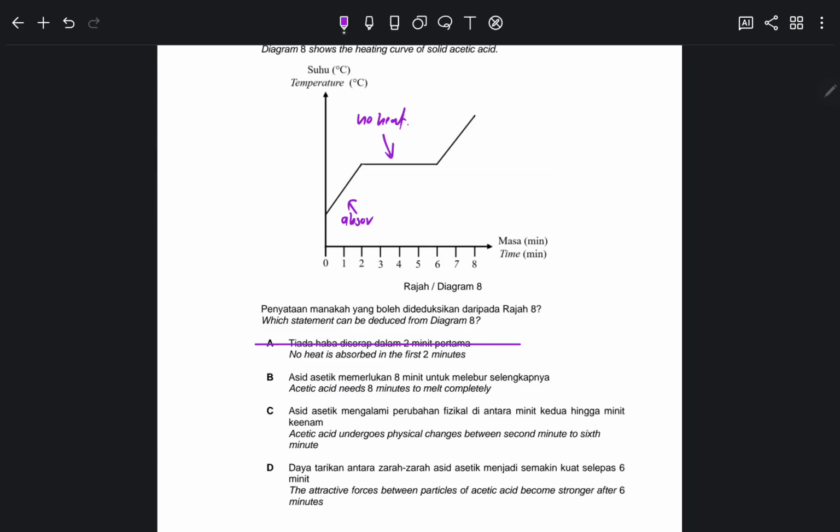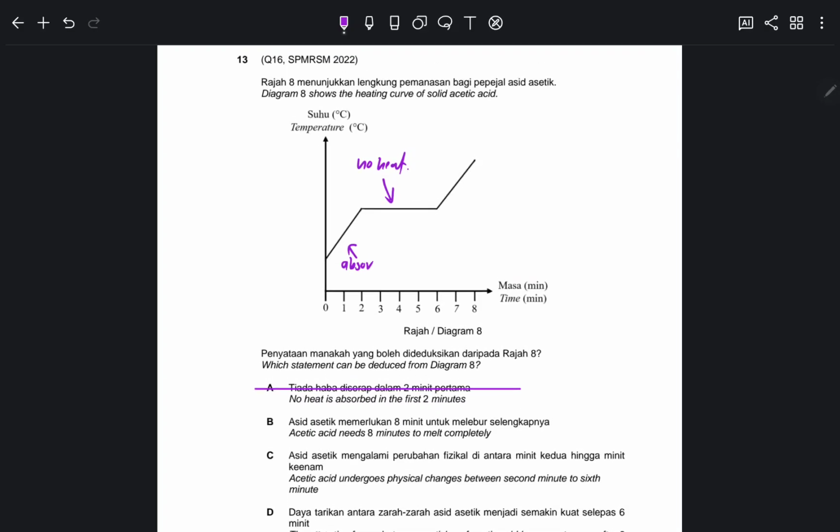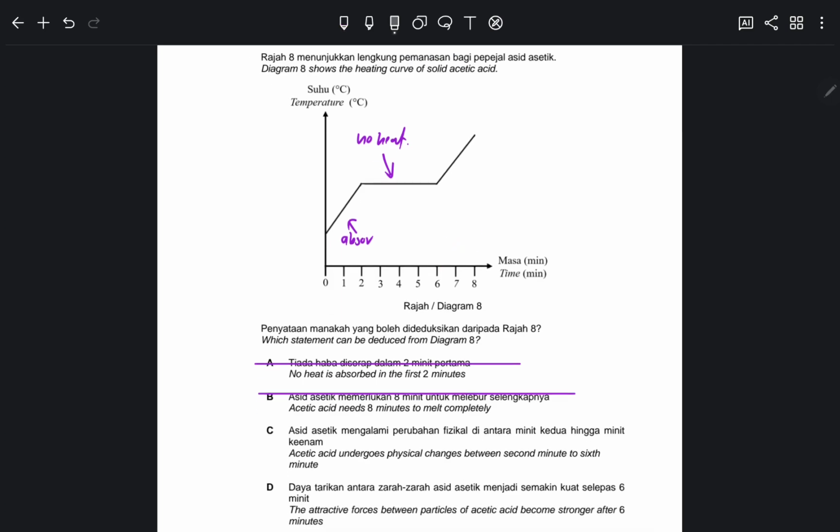Acetic acid needs 8 minutes to melt completely. Melt completely means melting occurs, so it changes from solid to liquid in 8 minutes. Actually, by here it's already liquid, so it just takes 7 minutes. So this is also wrong. If you draw across, it's not 6.5 or something like that. Okay, it doesn't even take 7 actually.